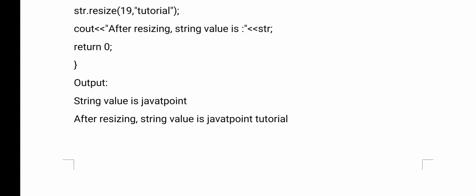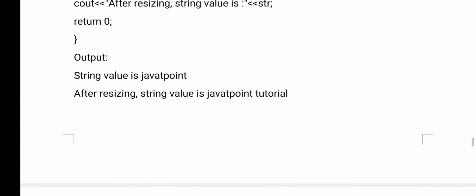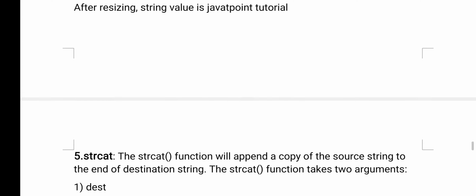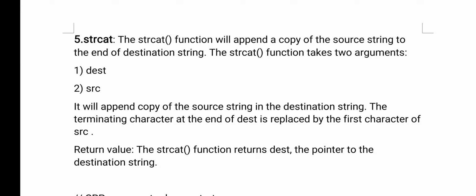I am changing the size to 19, and after giving the new size, I am adding one more string, that is tutorial, which is added at the end of Java point. So your c is nothing but whatever extra characters you want to add at the end of the previous string.